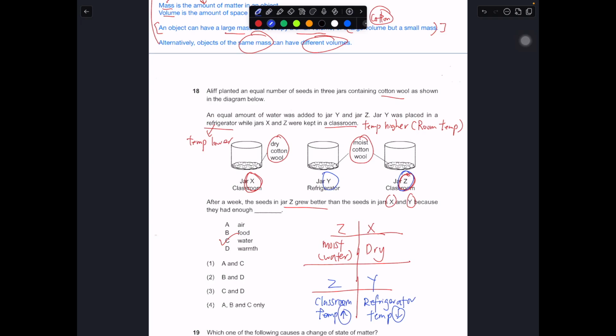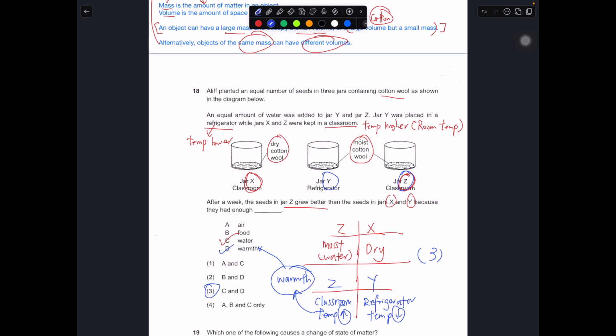So we can say that when the temperature is higher, as for Z, they grow better. This symbolizes warmth for the seed. So it will be C and D. It is trying to show you why Z grows better. Z grows better because it has water, and because it is placed in the classroom, so it has warmth. C and D will be the correct answer, number 3.